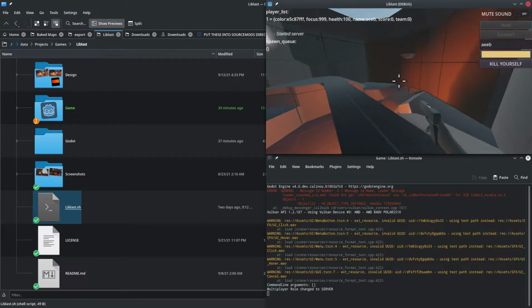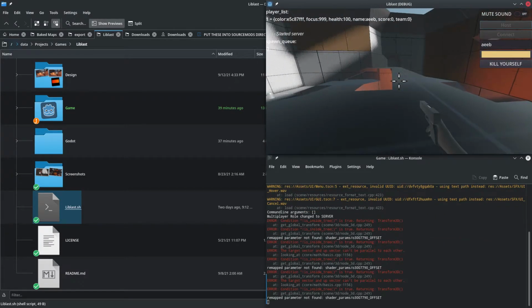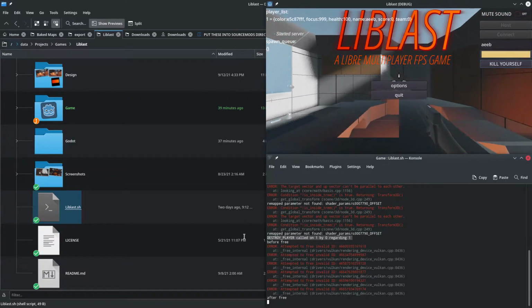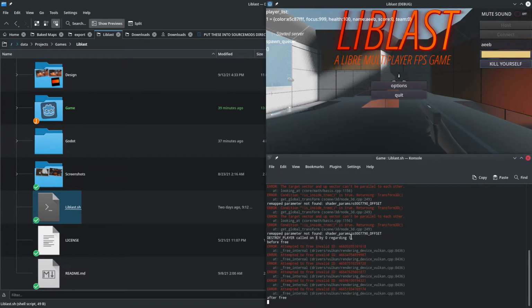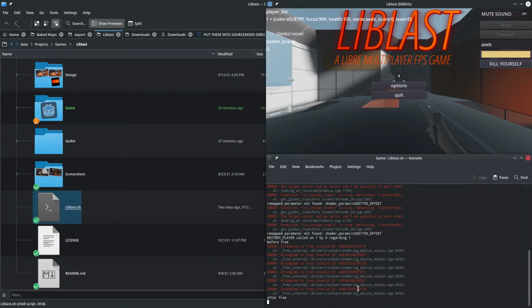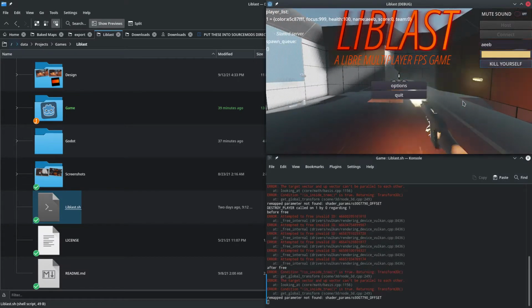So I'll host a one-player game, and you can see I can kill myself. There is a destroy player function called on player one by this is the get caller IPC ID, but this wasn't called by RPC, so it's 0, and it's about the player 1, which is server. And this is before freeing the scene and after freeing the scene. As you can see, there's a bunch of Vulkan rendering errors, but the game didn't crash.